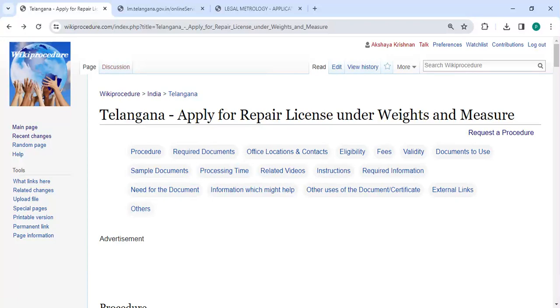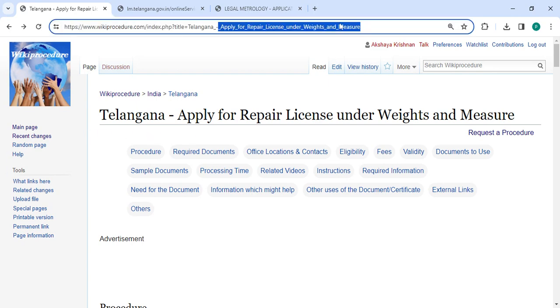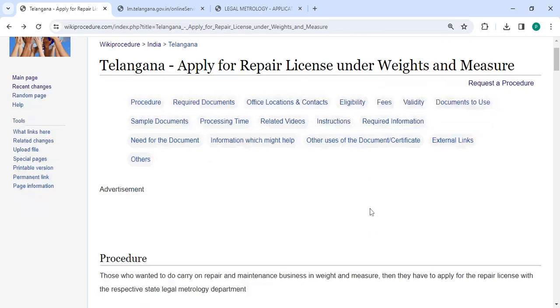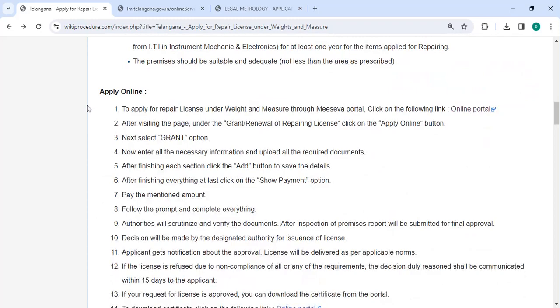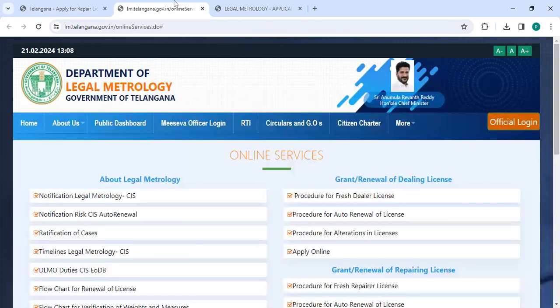So in this video we are going to see how to apply for a repair license under Weights and Measures in Telangana. The link highlighted right now is provided below in the description of this video. You can click on it to reach this page. So next, to apply online, please click on this link that we have provided over here. Once you click on this link, it will go directly to this page.